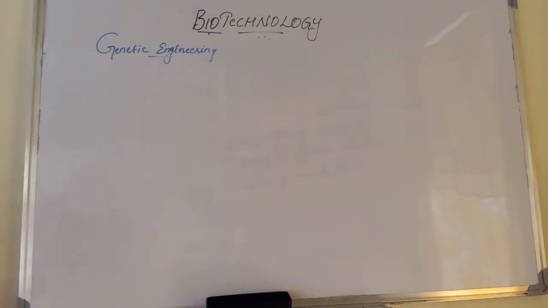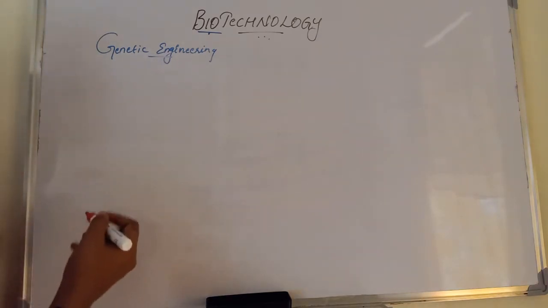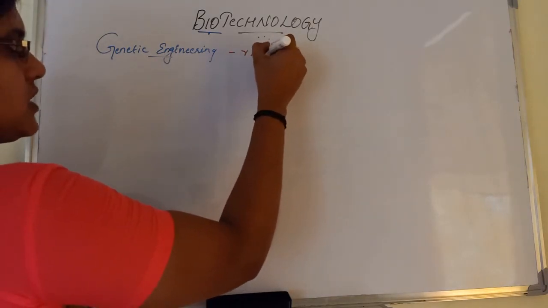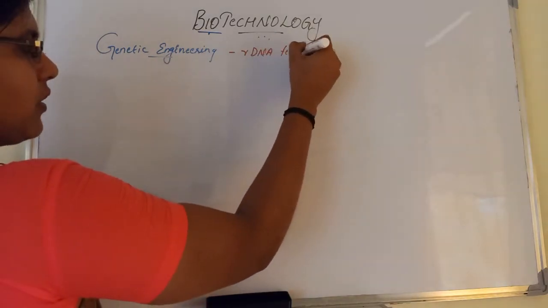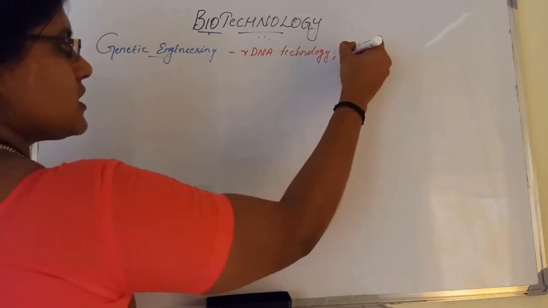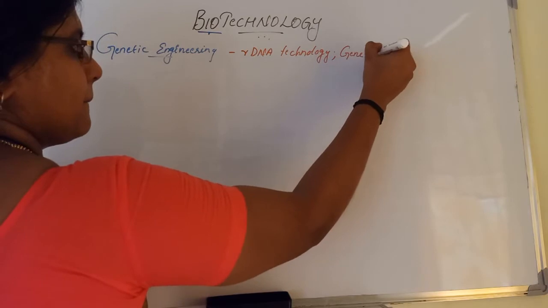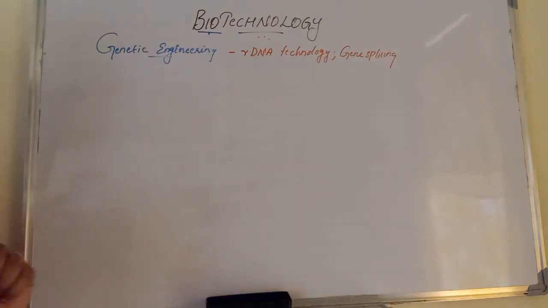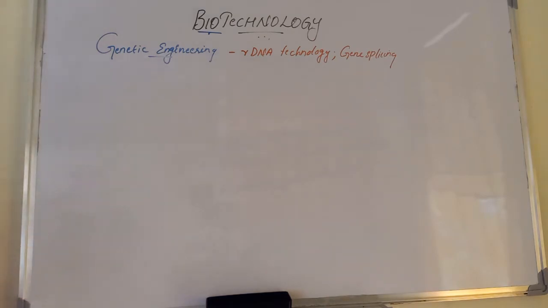Genetic engineering is also referred to as recombinant DNA technology, or it is called gene splicing.